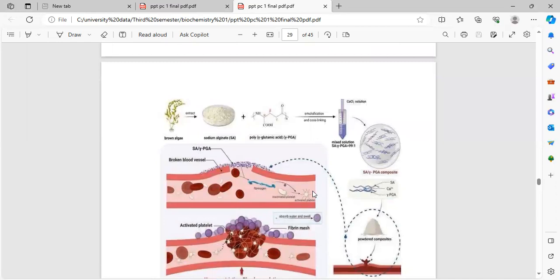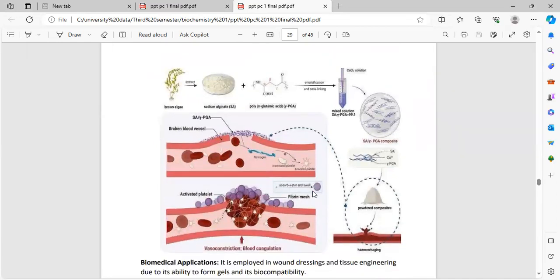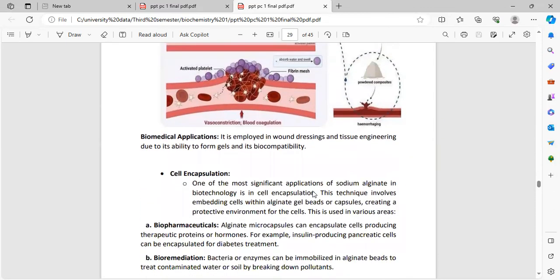Here we take brown alginate extract, sodium alginate, and polyacrylamide acid. Emulsification, cross-linking, and CaCO3 solution are mixed with CaPGA. Then we have the PGA composition. Then we powder the composites onto the hemorrhaging wound. So here is the